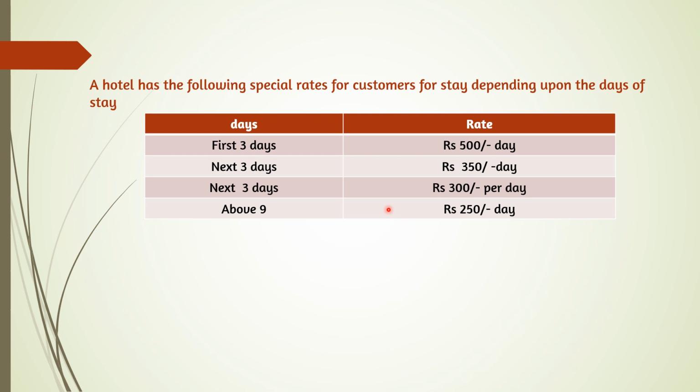Till now, we have done tables which had fixed dates. That means from 5 to 10, this much amount; from 10 to 12, this much amount. Not like this. Here, according to the number of days, the rate will change. Even if you are staying for 15 days, for the first 3 days rupees 500 will be paid, and the next 3 days 350, then 300 and 250.